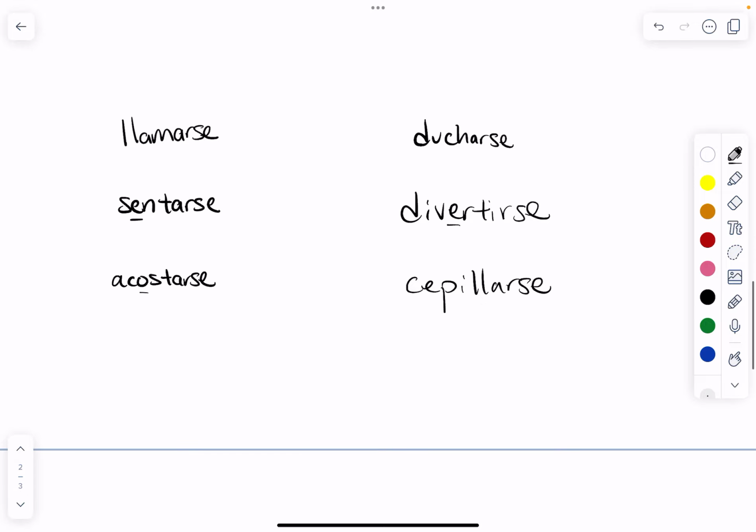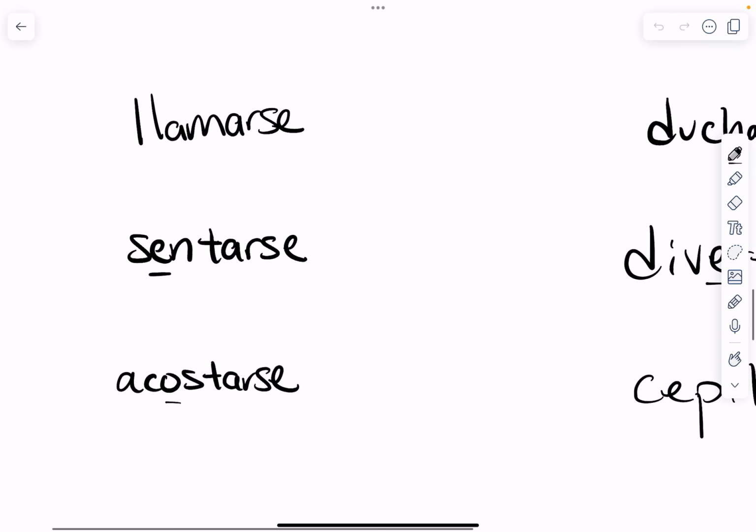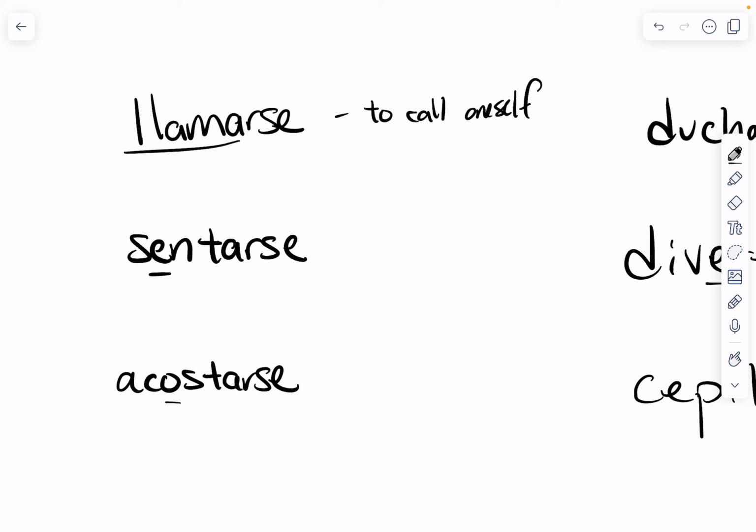Here are a few other verbs that also can be reflexive. Llamarse. Llamar all by itself can mean to call, but llamarse is to call oneself. So you learned this a long time ago when you learned how to introduce yourself. You would say, me llamo Señora Clark, or whatever your name is. And llamar by itself is just to call, like you can call somebody on the phone.